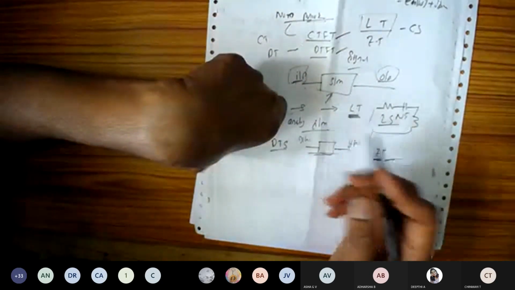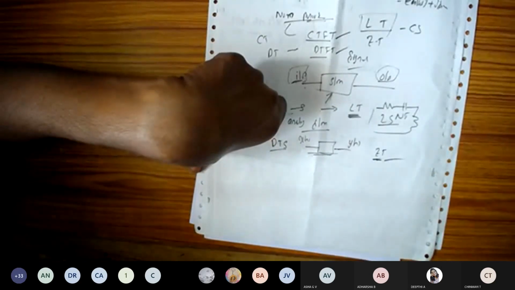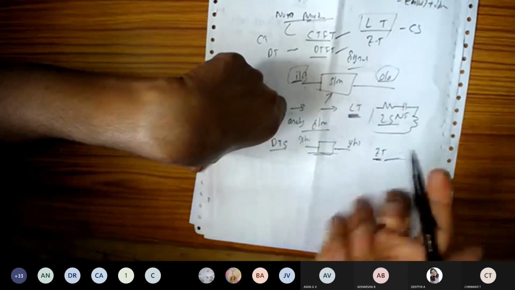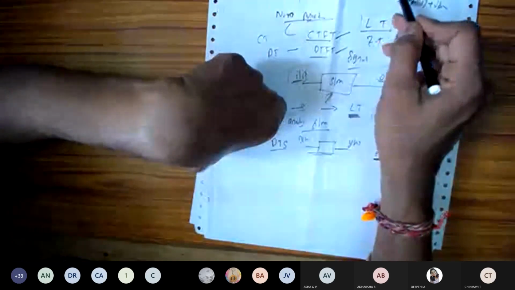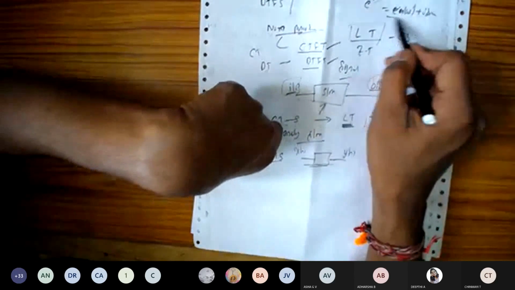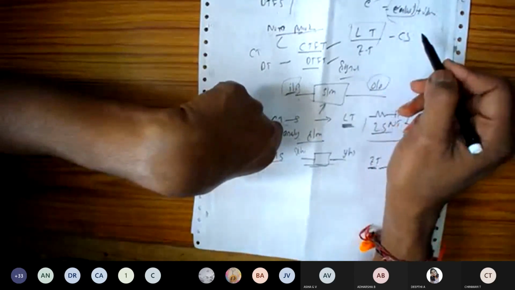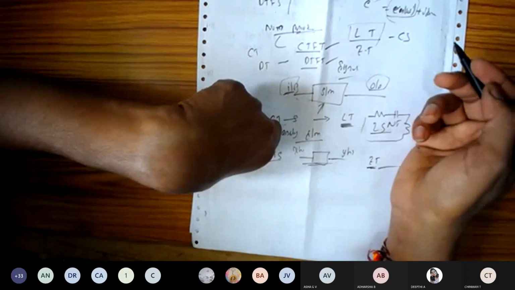For example, for image processing, they derived something called the cosine transform. That is an extension of the Fourier transform. e to the power j theta is nothing but cos theta plus j sin theta. So they took the cos part of this and derived the transform called the cosine transform, in order to apply it to image processing applications.